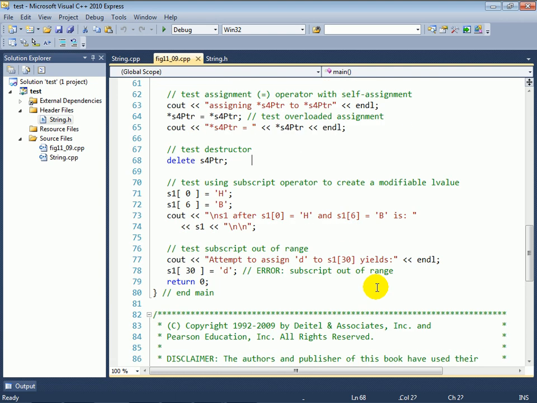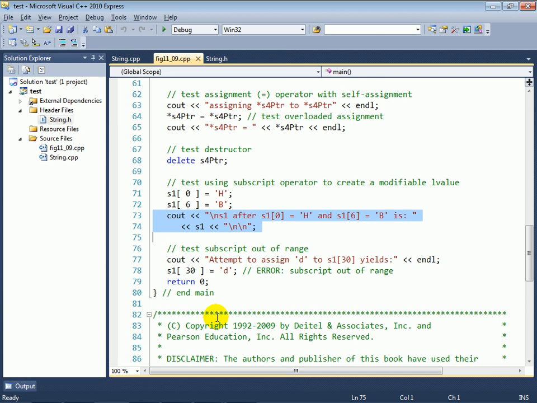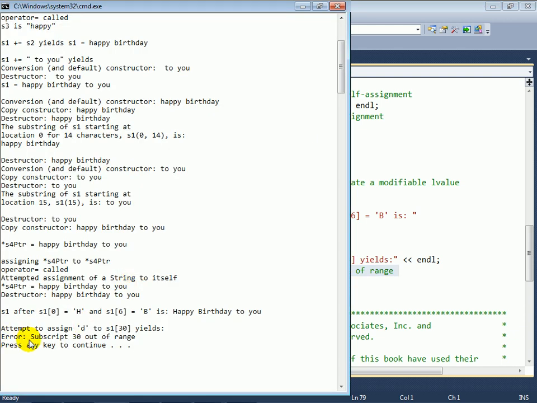And then finally, we wanted to demonstrate our square brackets operators. So here we're using them for L values to change the value at position 0 to the capital H and the value at position 6 to capital B. After doing that, the string S1 is going to contain happy birthday with capital H and capital B, as you can see here. And then finally, we wanted to demonstrate trying to access a subscript out of range, and as we did in our array class, we set it up to terminate the program if in fact we access an element that's out of range, and we also display an error message as well, which you can see here at the end of the output.